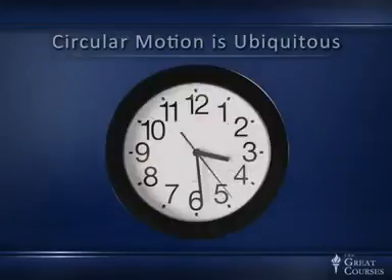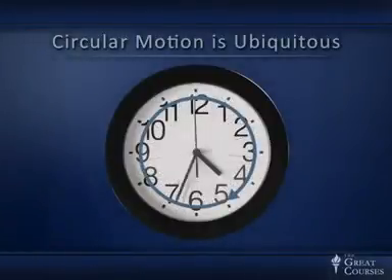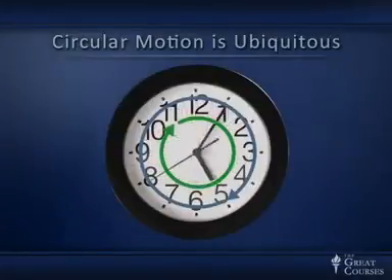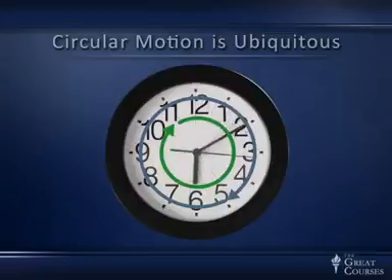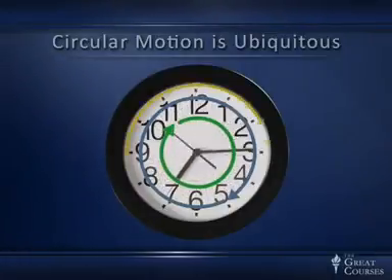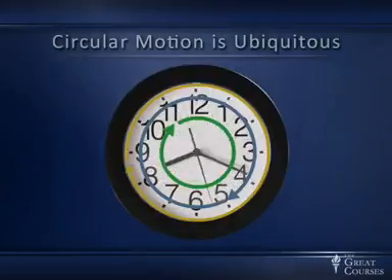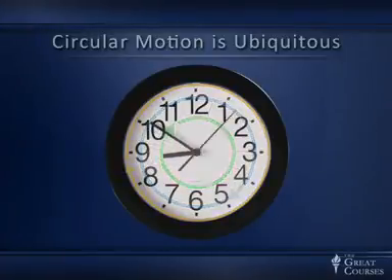You see an old-fashioned analog clock. Its hands are undergoing circular motion. The tip of the minute hand is undergoing a circular motion with a certain constant speed. The tip of the hour hand is undergoing circular motion with a different constant speed. That depends in part on how long the hand is and how long it takes to go around, 12 hours versus 1 hour. The second hand is also undergoing circular motion. These are all uniform circular motions if it's a good clock because they're happening at a steady rate.